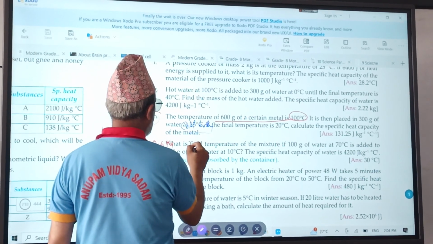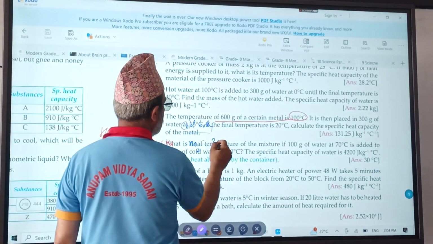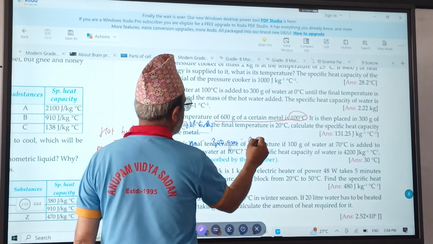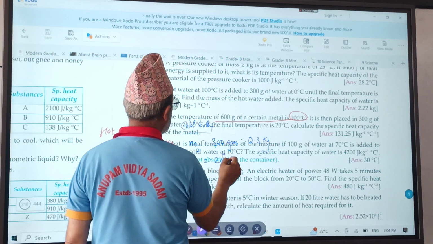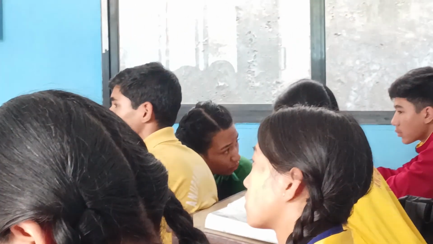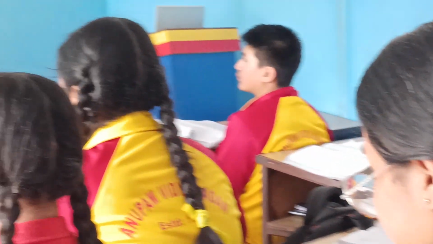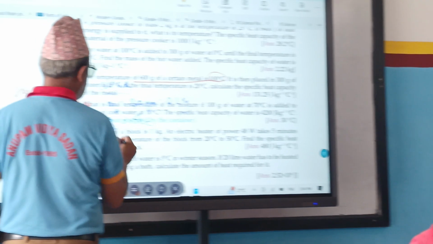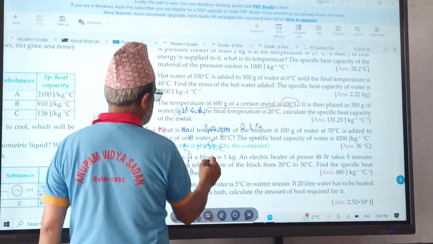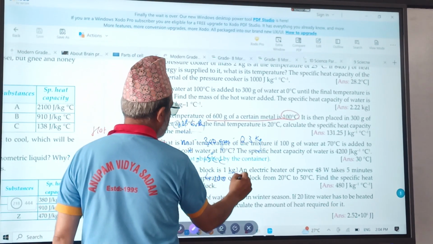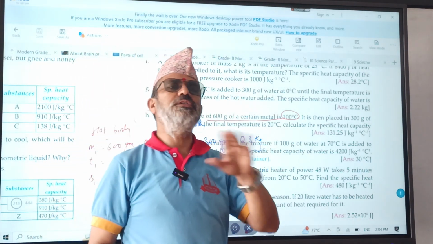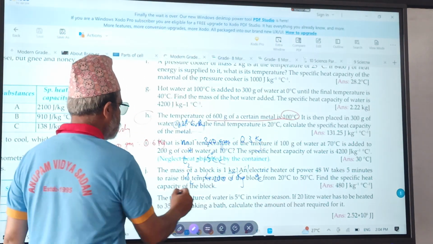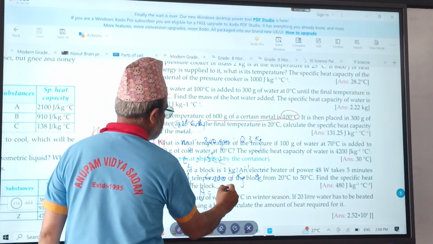What is M2, the mass of the cold body? 300 gram means 0.3 kg. T2, what is the temperature? 15 degrees centigrade, right? 20 is theta. Yes, that means T2 is 15 degrees centigrade. And water, S2 is 4200 joule per kg per degree centigrade. The specific heat capacity of a substance is constant, no need for confusion. Then theta is 20 degrees centigrade.